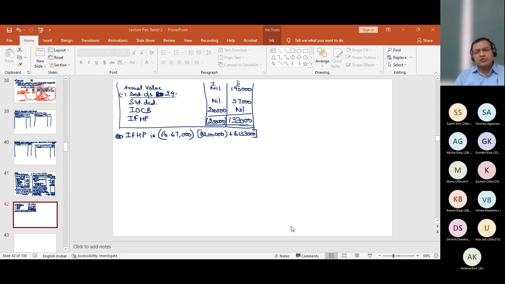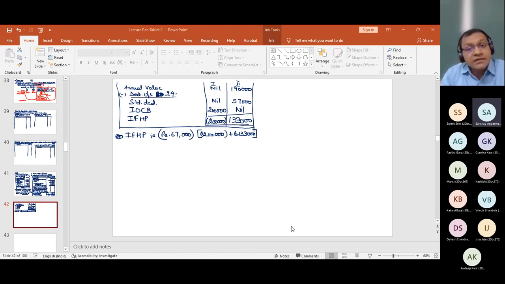Those who have raised the hands, those who think that yes, I can say this, can you tell me why? Can you tell me the reason why I can say this? It is correct, but I need the answer why. Sir, because the negative income from the head house property can be set off against the other heads like salaries and income from other sources, given that some incomes are not allowed to be set off.